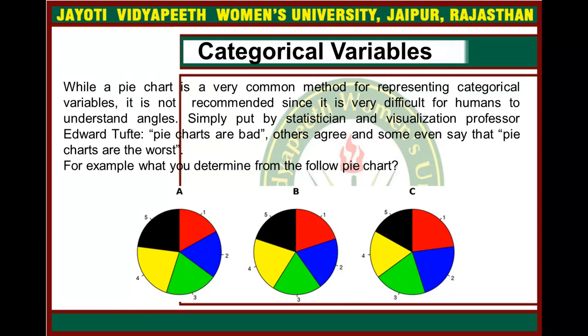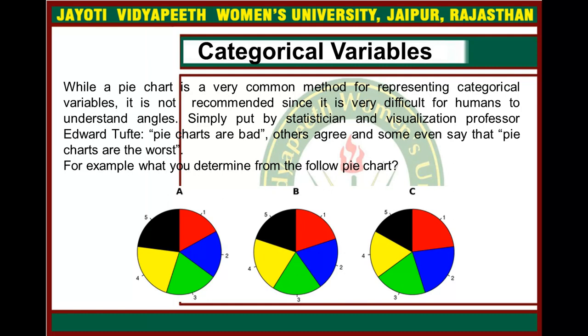Now, while the pie chart is of course a very common method of representing categorical variables, it is not recommended since it is very difficult for humans to understand angles, right? Simply put, statisticians and visualization professors like Edward Tufte agree that pie charts are bad, and some even say that pie charts are the worst.